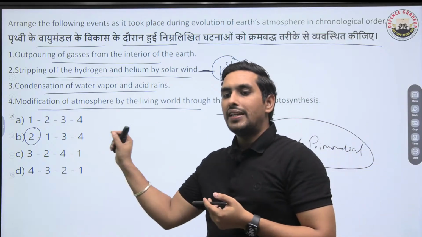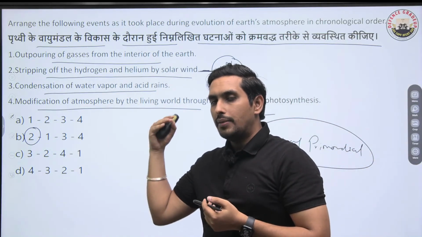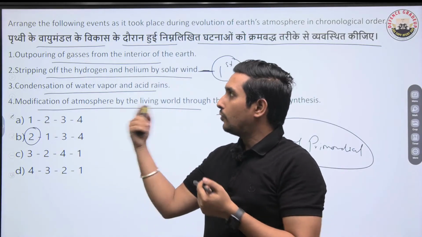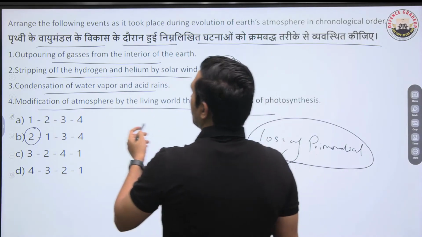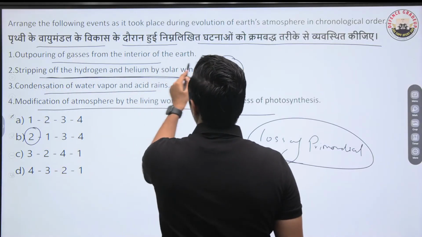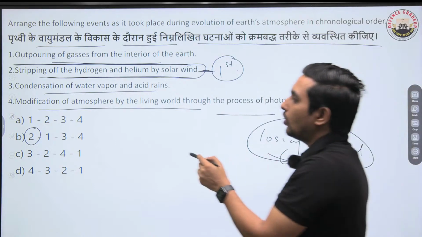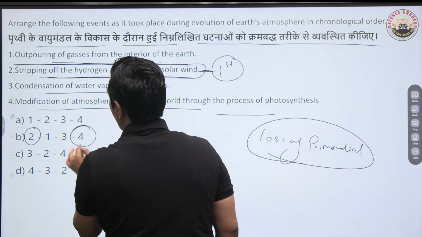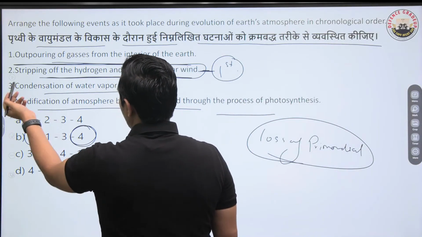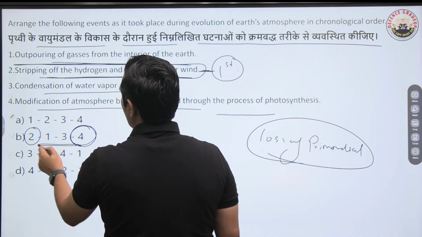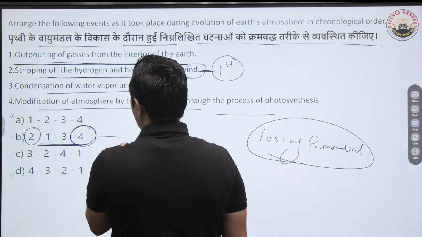This is why it's a very easy question, because you eliminate and you get the right answer. The very first thing is that the solar winds are doing their thing, and 4 always comes last. The stripping is going to happen, then we have the outpouring of the gases, and then the third one will fall. So B has to be the right answer.